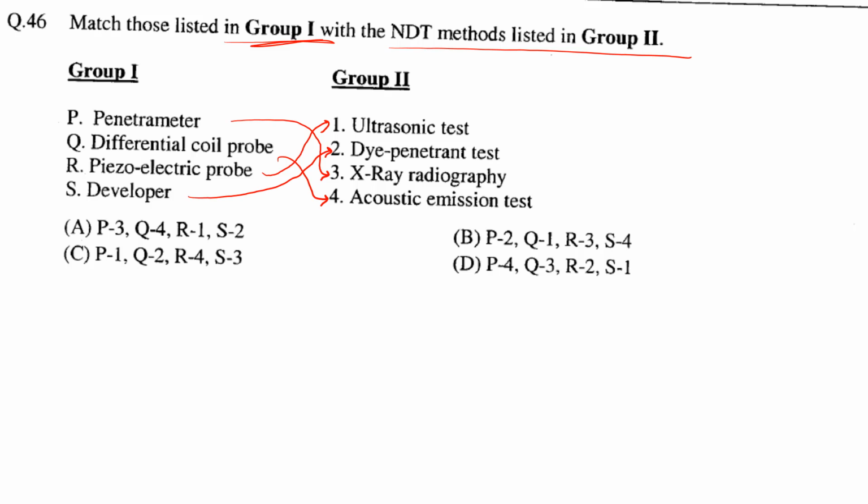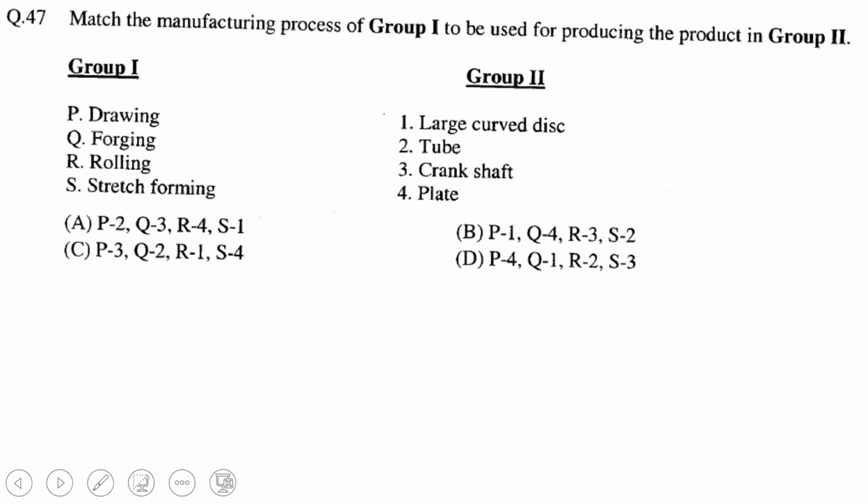Developer is used in this dye penetrant test. Okay, so options are 3, 4, then 1 and 2, right? So option A. Next, match the manufacturing process of group 1 to be used for producing the product in group 2. Okay, so let us see. First is drawing, then forging, then rolling, then stretch forming, right?